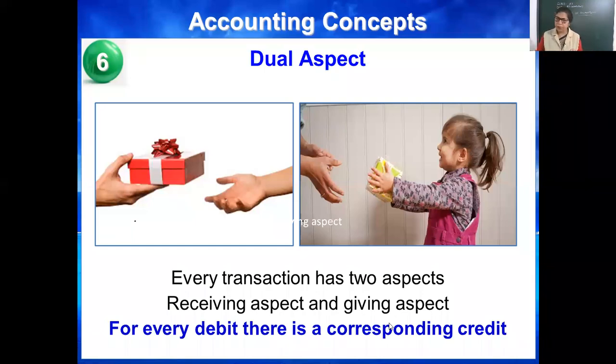See, the name of your book is double entry bookkeeping system, because every transaction has two sides effect, comes in, goes out, receiver, giver, inflow, outflow, debit, credit. Same here, accounting concepts also entered by two aspects, receiving aspects and giving aspects. For every debit, there is some corresponding credit.